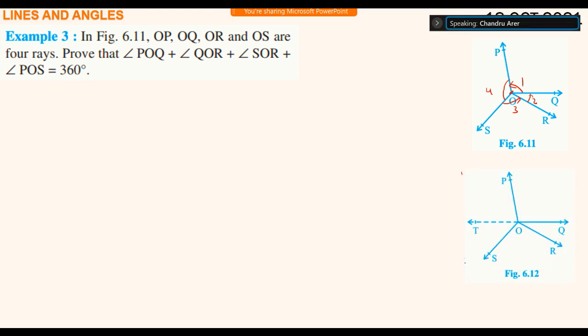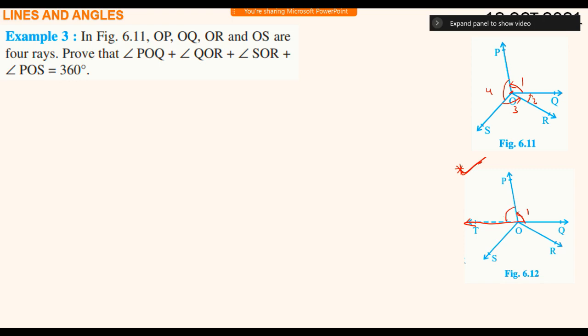Yes. This is very important. This is the construction. If you can get this figure into your brain, काम चलेगा. किसी एक को extension करना पड़ेगा extra. OT is an extension of OQ. The other side gives TOQ line. Now this is angle 1.